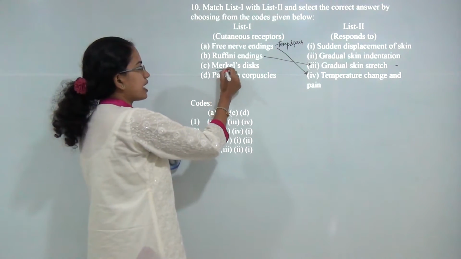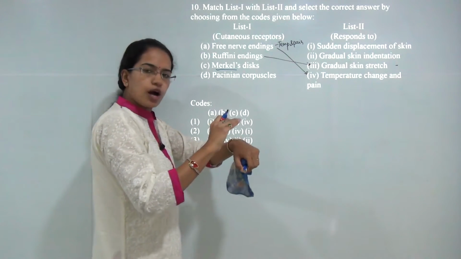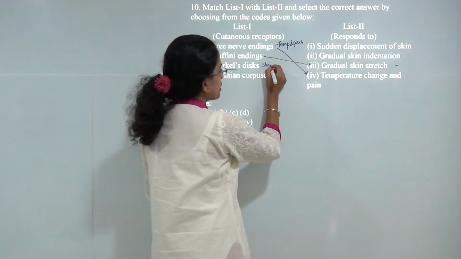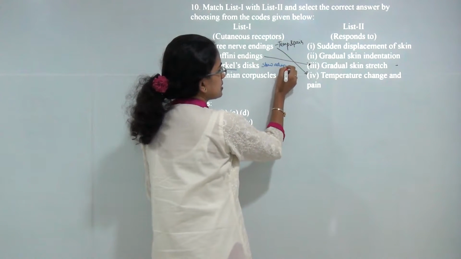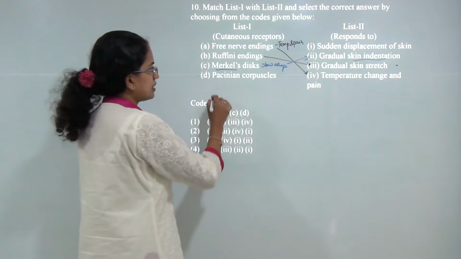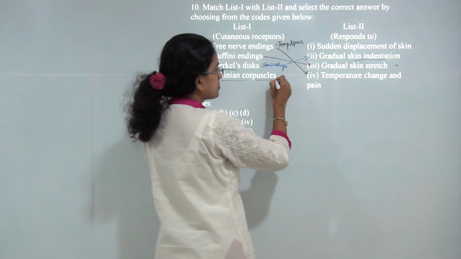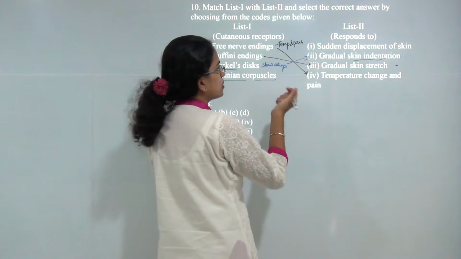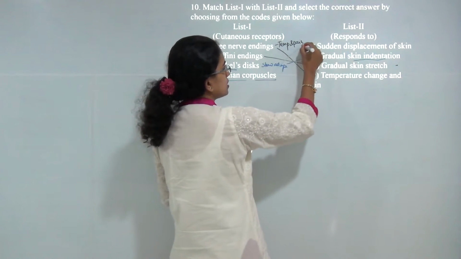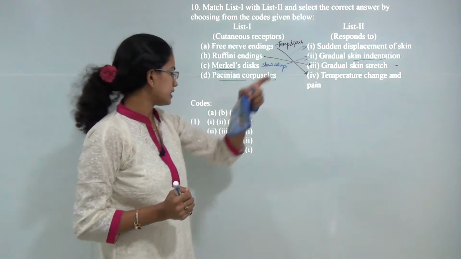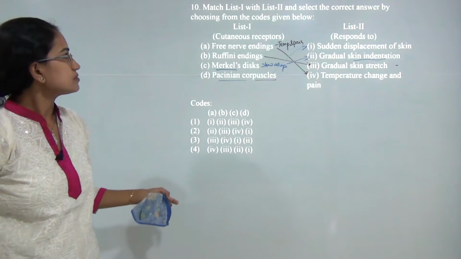In contrast to that, Merkel discs are found on the superficial layer of the skin and they are very slow adapting. As a result, they respond to gradual skin indentations. And finally, you have Pacinian corpuscles. Those respond to quick or sudden responses and sudden displacements in the skin. So these would be the correct options. So you have 4, 3, 2, 1 as the correct order. Next.